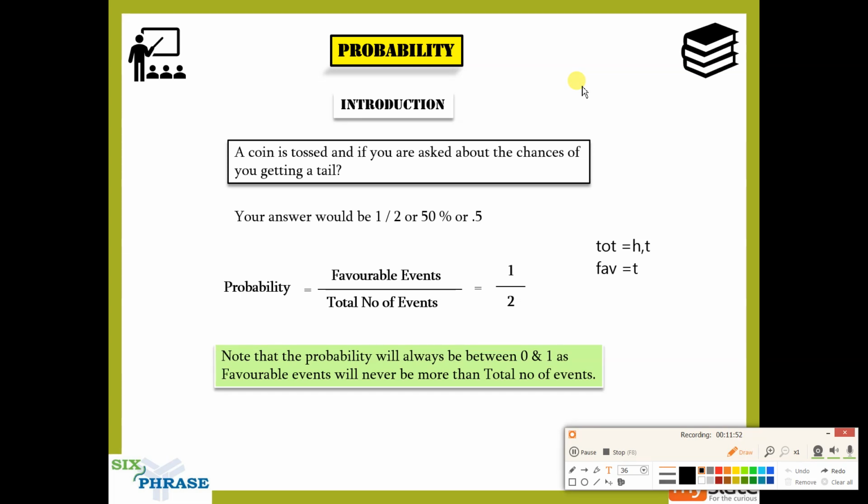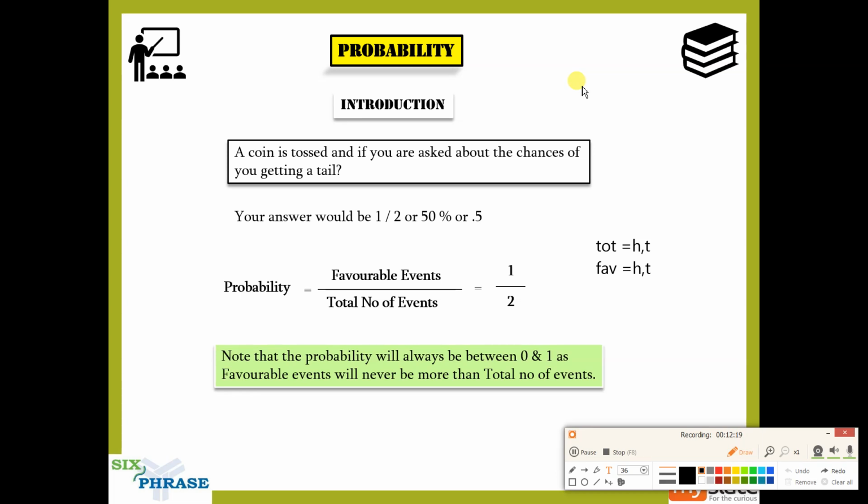They can ask you what is the probability of getting a head or a tail, right? If they ask such a question, it means the favorable event is H, T. Head you get, okay, tail you get, that is also okay. So favorable is H, T, total is H, T. So in that case the probability will be 1.